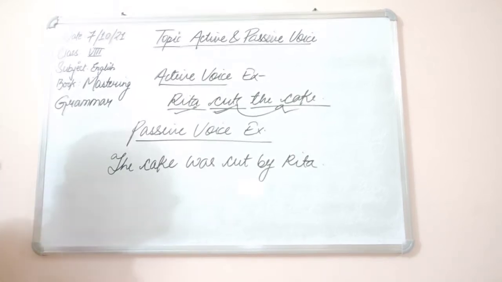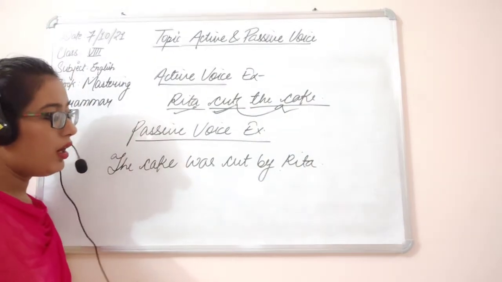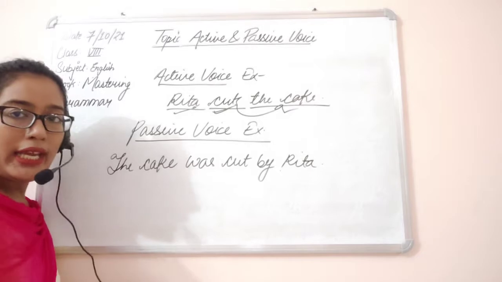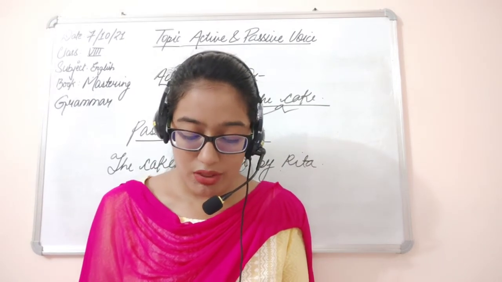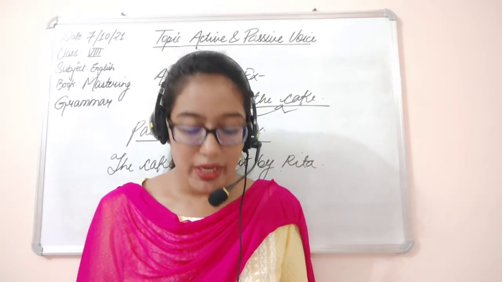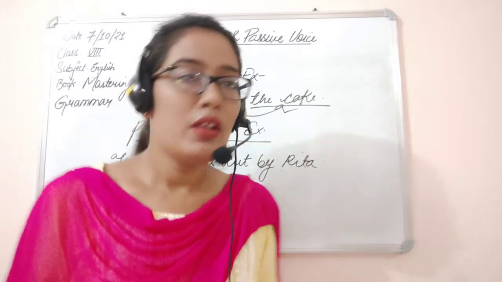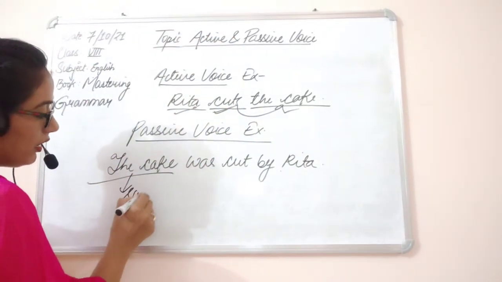So here the subject is not the doer. In each sentence, the subject would be the cake, it, or a song. There are three examples given, but we have taken only The cake was cut by Rita. So here the subject is the cake.